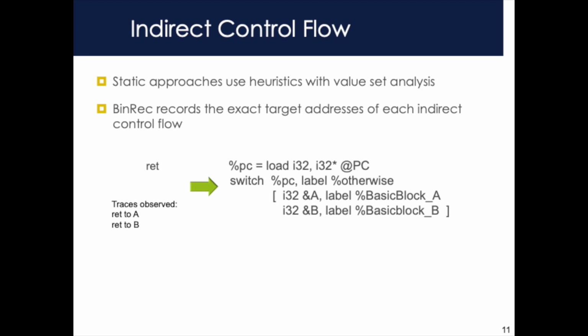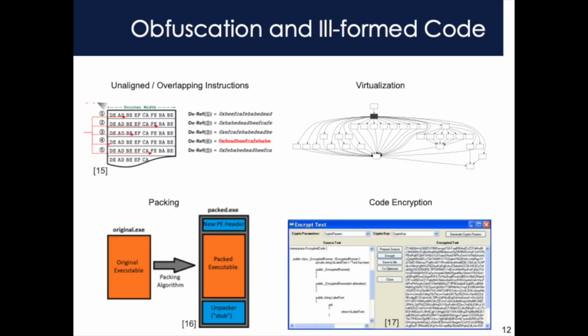Indirect control flows go to destinations computed at runtime. Static binary analysis must use heuristics, with something like value set analysis, to over-approximate what set of targets are valid for each control flow. With dynamic analysis, we can instead directly record the exact targets of each indirect control flow transfer. If there is a return instruction in a binary, we will directly observe where it returns to. We represent this control flow in the lifted LLVM-IR as a switch statement where the cases are the observed targets.